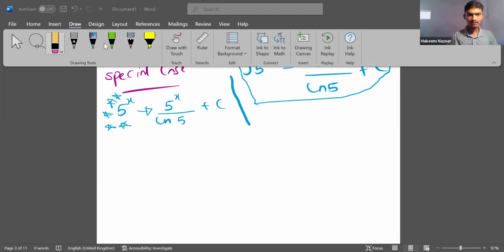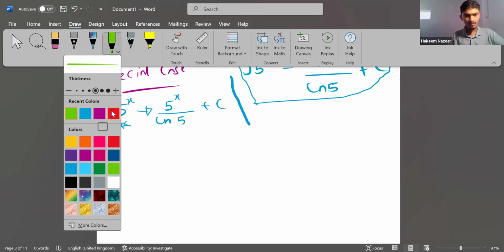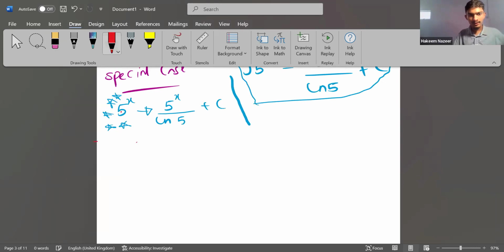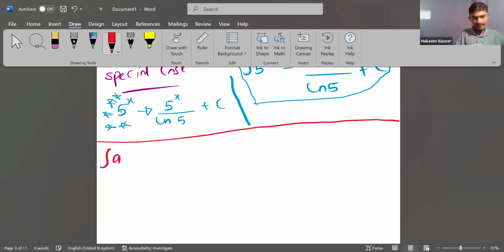I forgot another rule here. We have another rule. The rule is when the question is ax plus b, where a and b are constants. It should be a number.